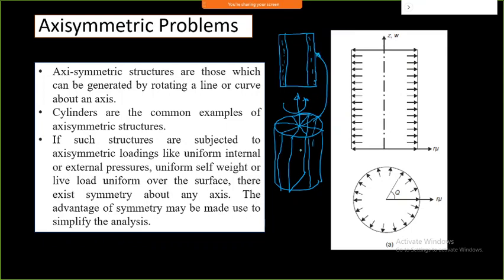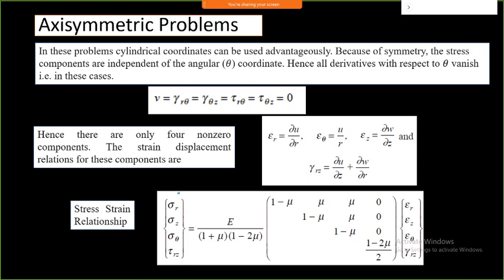For the entire CAD model, you can take any of the planes out and do the analysis, and it will result in the same values in all the planes, because it has an axis of symmetry. That is what is called an axisymmetric problem. You are going to convert it in terms of an axisymmetric model. Axisymmetric structures are generated by rotating a line or curve. You know this; I will not go into details.